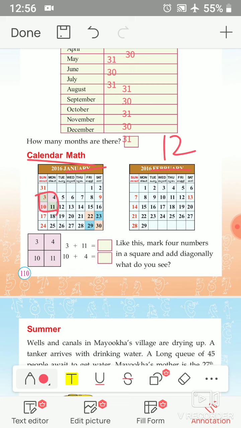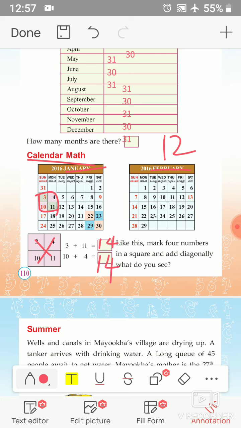And we have to add this diagonally. Diagonally means like this. That is 3 plus 11 and 4 plus 10. 3 plus 11 is 14, and 10 plus 4 is again 14. That is the same.